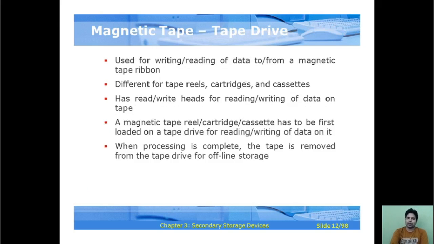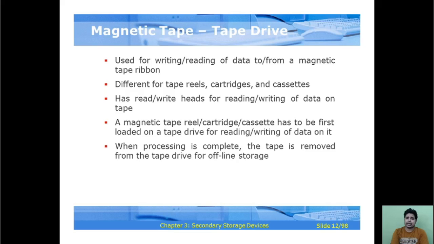If we talk about the magnetic tape drive, then it is used for writing and reading of data to and from a magnetic tape ribbon, and is different for tape reels, cartridges, and cassettes.